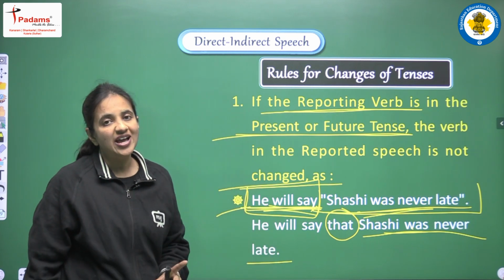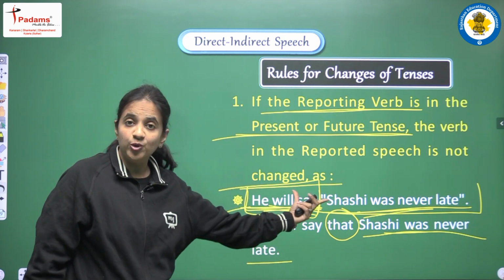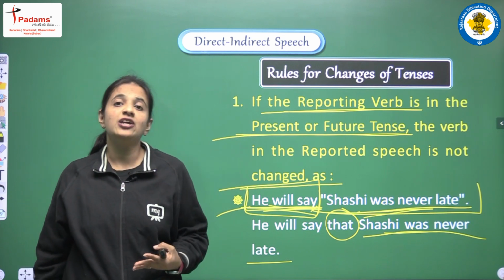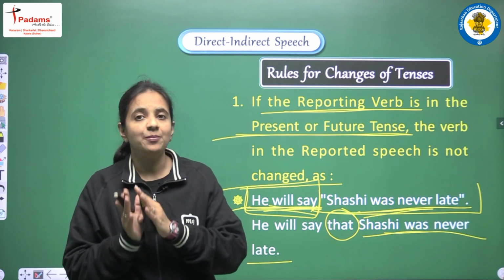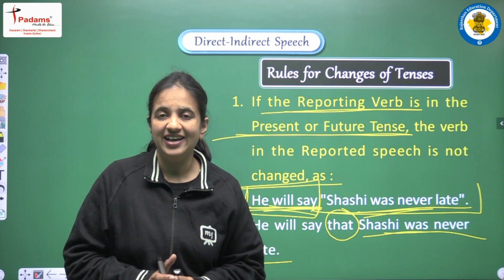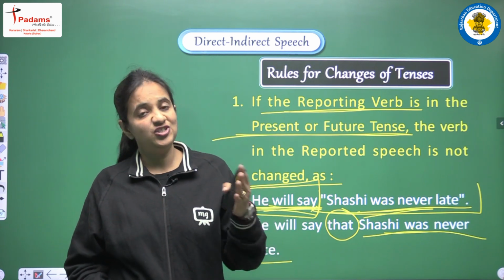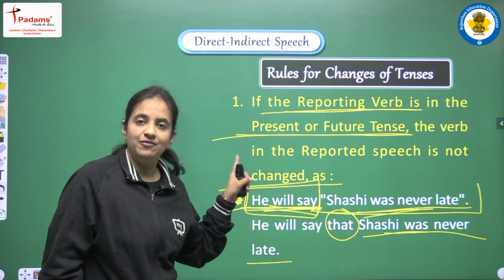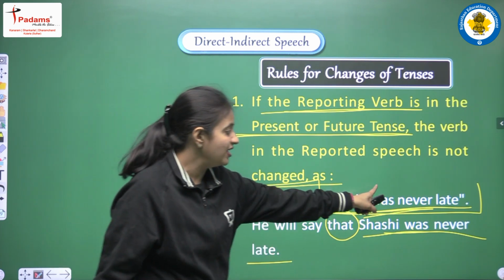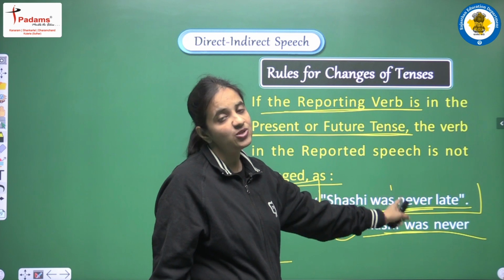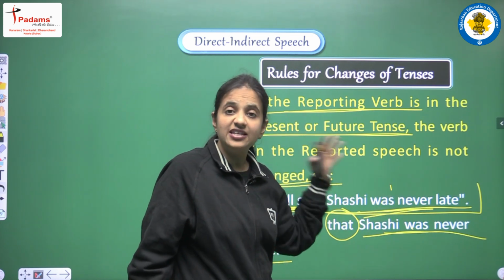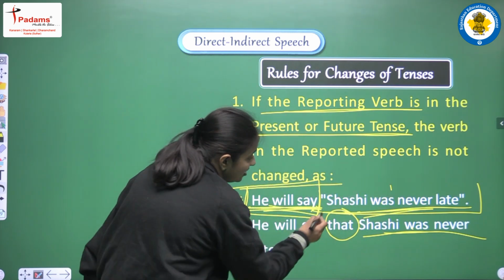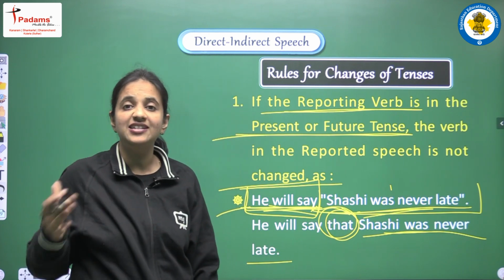So first of all, we have to observe the part of the reporting verb, and we have to observe what tense is there. अगर वहाँ पे past tense का use किया गया है, then only we have to do the changes of the tense. But in this example we are having future tense, and this is the reason we are not doing any changes in the tense. We are just writing the same sentence here, and just adding one conjunction, that is that.